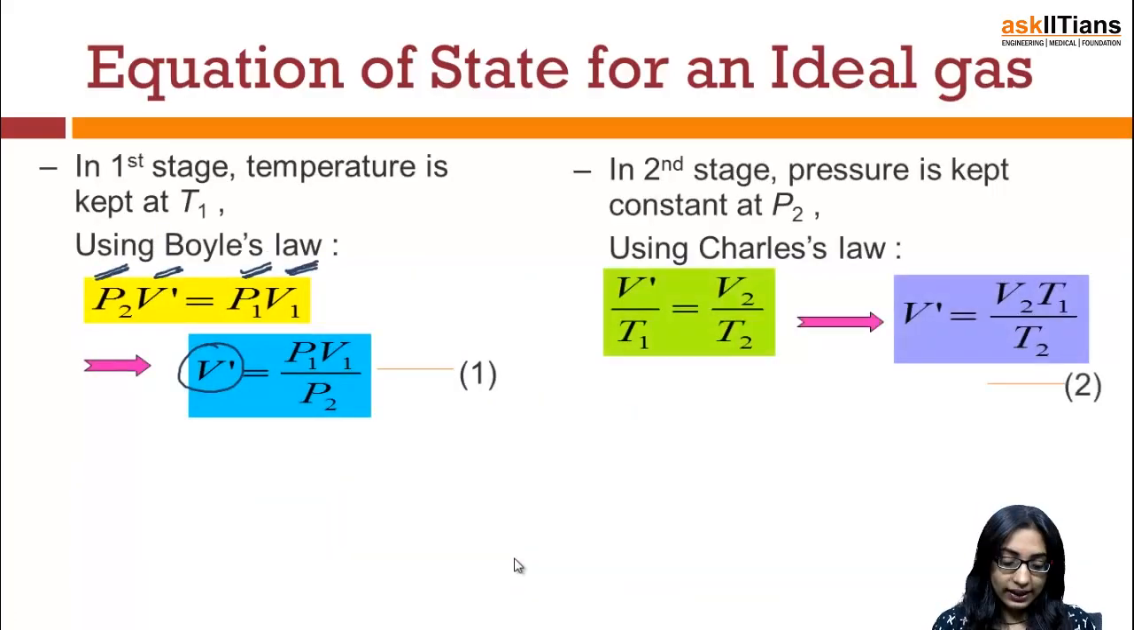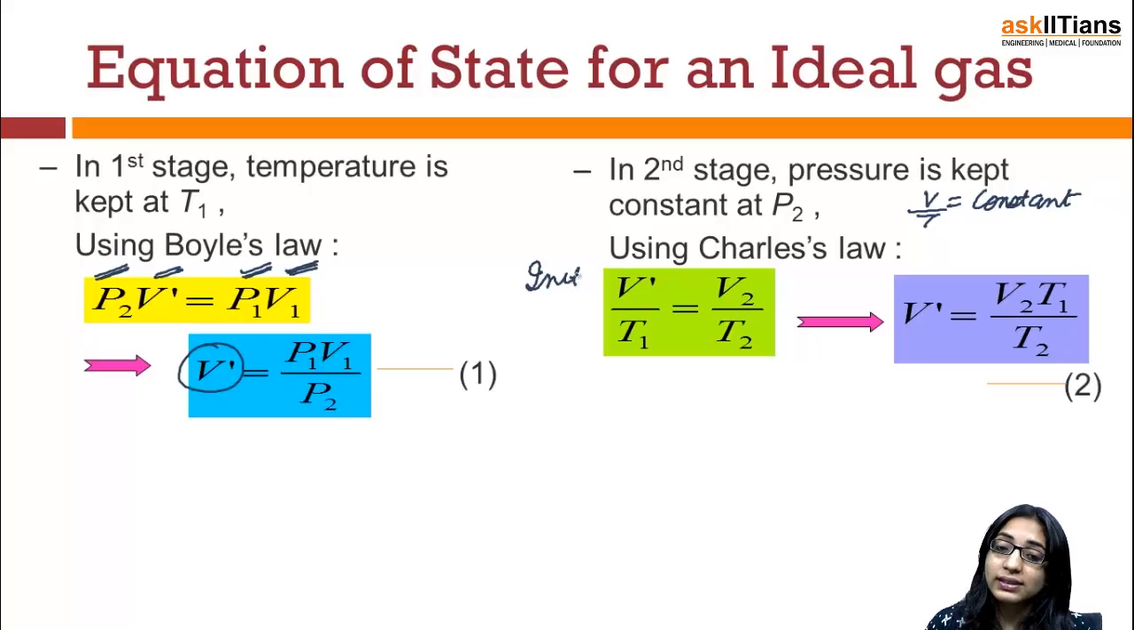Now again in this case, if I say in the second stage, pressure is kept constant, and if I ask you to use Charles law, you can again write according to Charles law, V by T is nothing but constant. So if V by T is constant, you can write for the initial case, V dash by T1 will be equal to the final case, which will be V2 by T2. So just take the value of V dash from here, which becomes equal to V2 into T1 by T2.